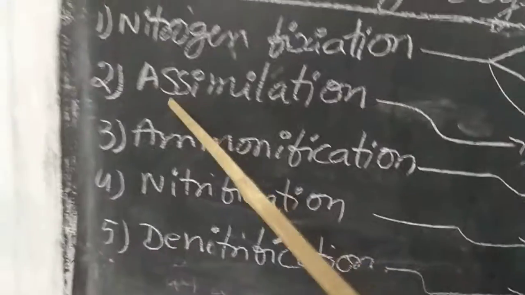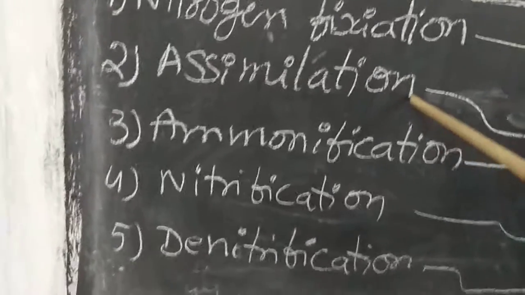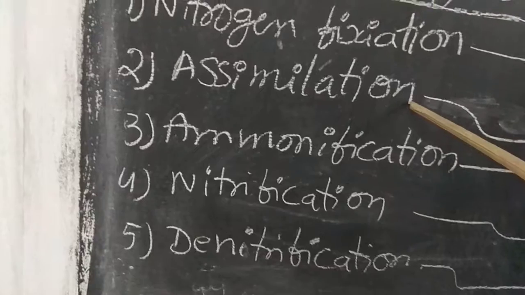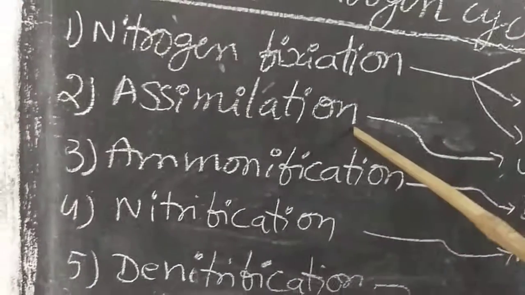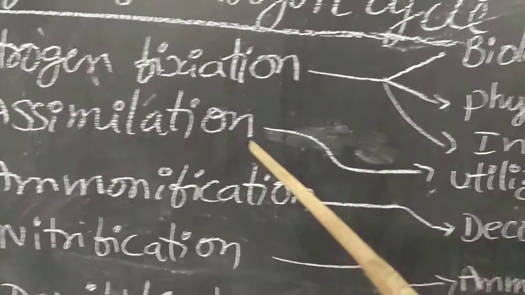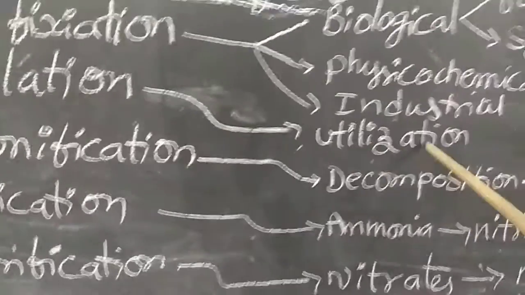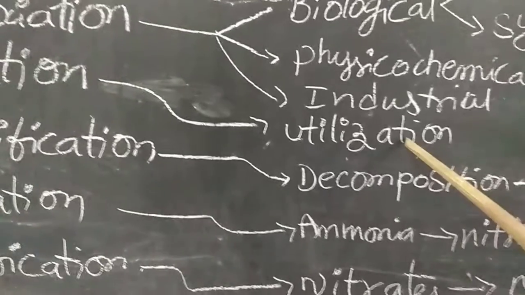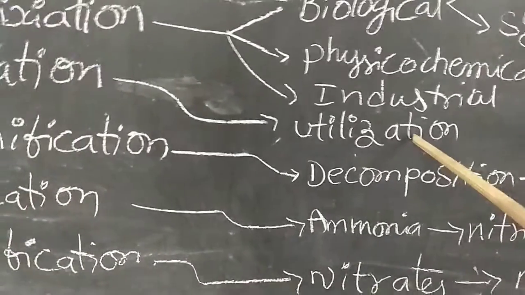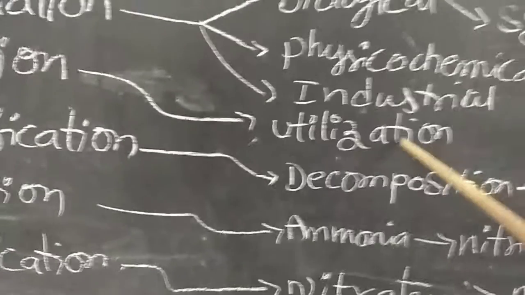And second stage is assimilation. The fixed nitrogen is absorbed by plants either in the form of nitrates or ammonia. After absorbing nitrates or ammonia, plants can prepare different amino acids, proteins, nucleic acids, etc. That comes under assimilation, meaning utilization of nitrogenous products and making different nitrogenous products by the plants. From plants, these nitrogen products are transferred to animals.